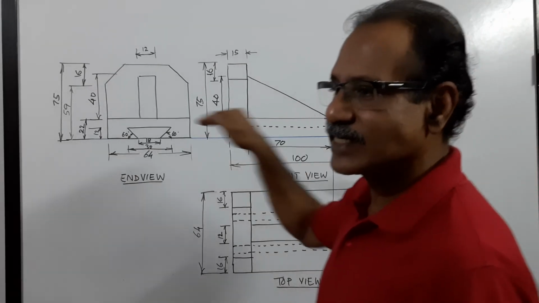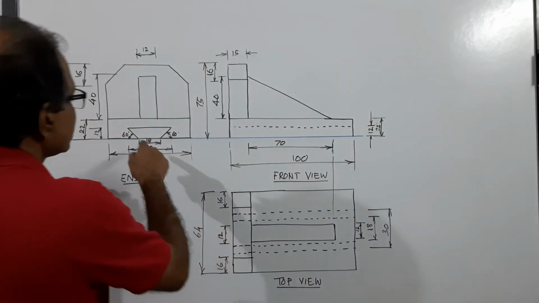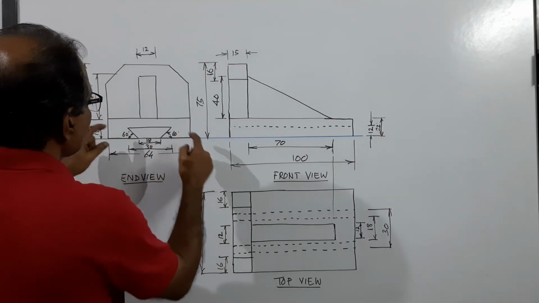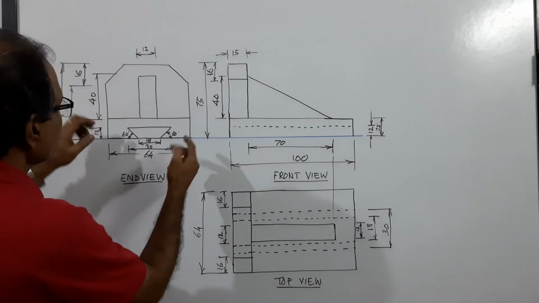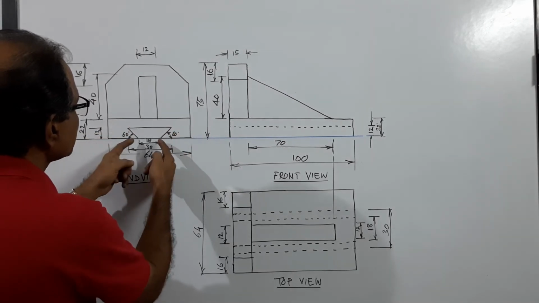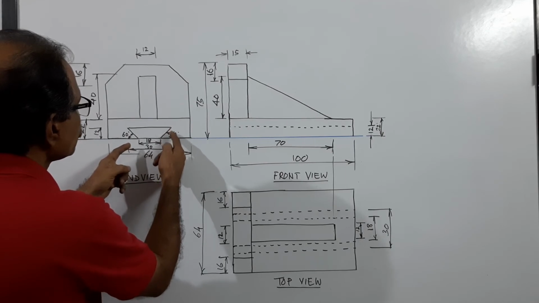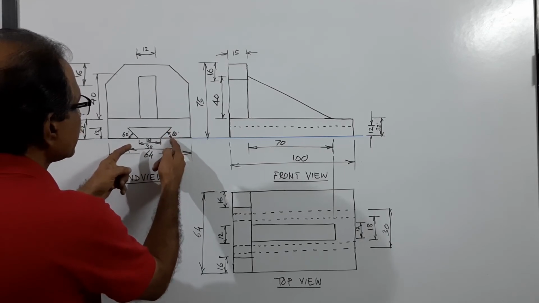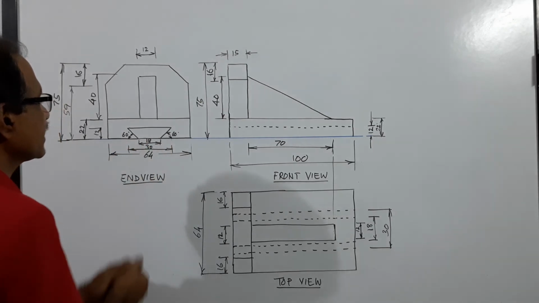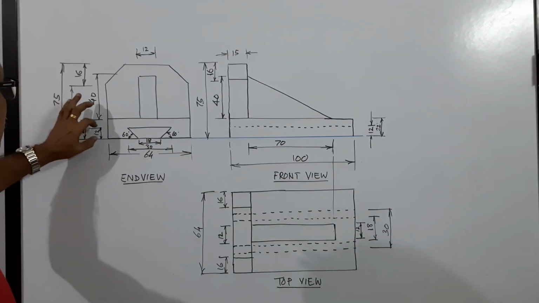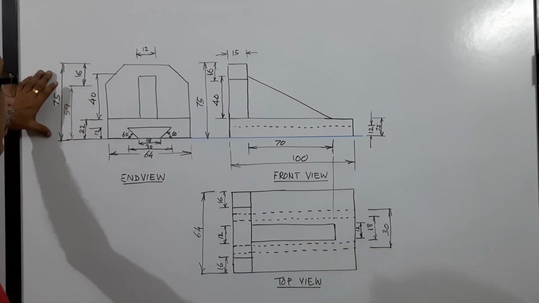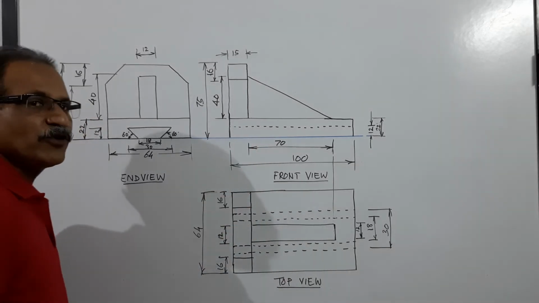At the bottom there is a tongue-like portion. It's a slot-like portion which is 30 mm wide and has a height of 12 mm. Total width here is 30, and since this is 60 degrees, this will be 12 by 2, that is 6. This will be 6. So 30 minus 12 is equal to 18. Inside is 18. The height is 12. This height is 22. This height is 12. Total height is 75. So this is the front view in the direction shown.